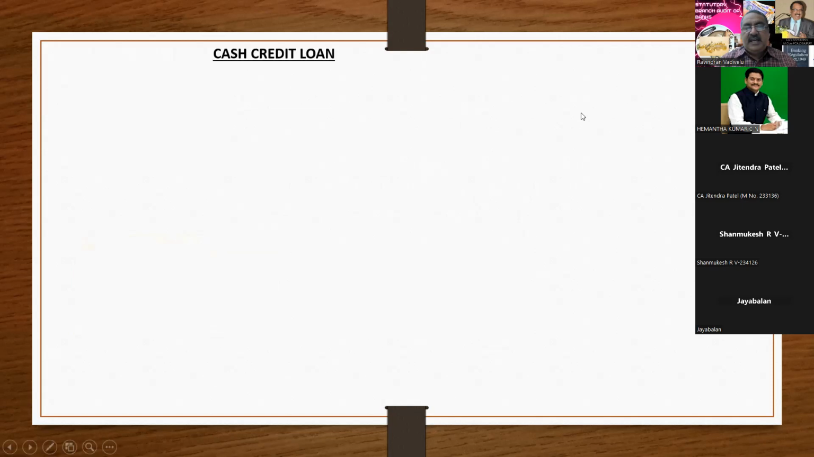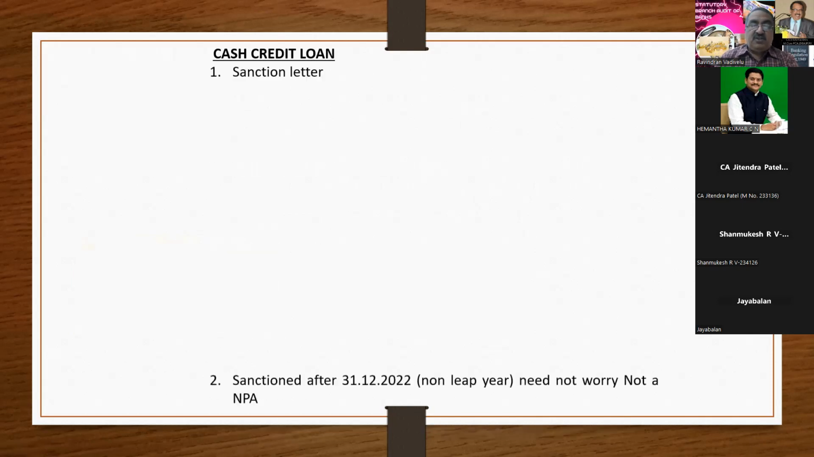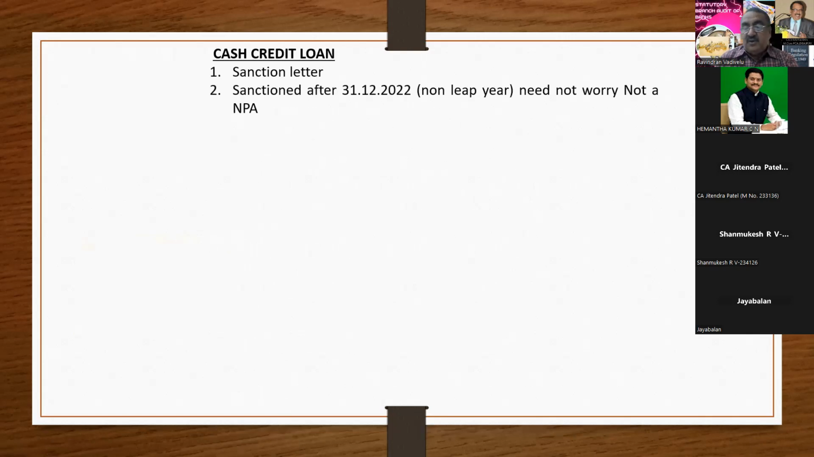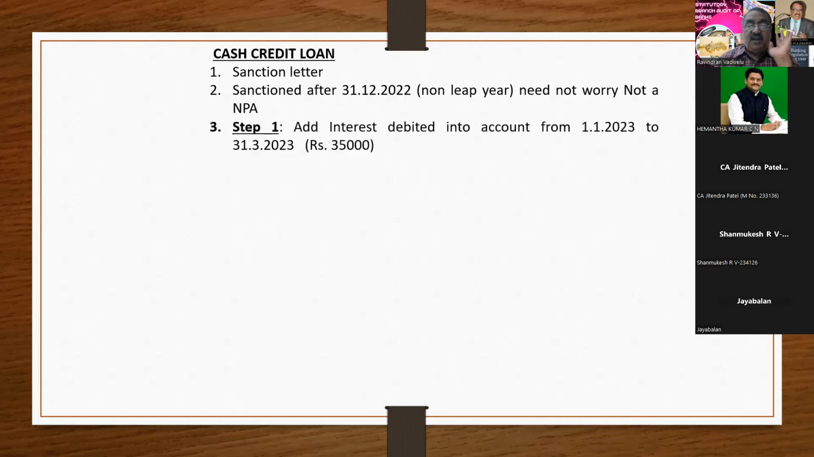Now, I am going for the cash credit loan. Here, there are 8 methods based on which you have to identify one account as NPA. And everything is based on the sanction letter. Any loan sanctioned on or after 1/1/23, you need not bother, because everything we have to treat as standard. This is only with reference to the sanctioned amount. Any loans sanctioned on or after 1/1/23, you have to treat as standard only.